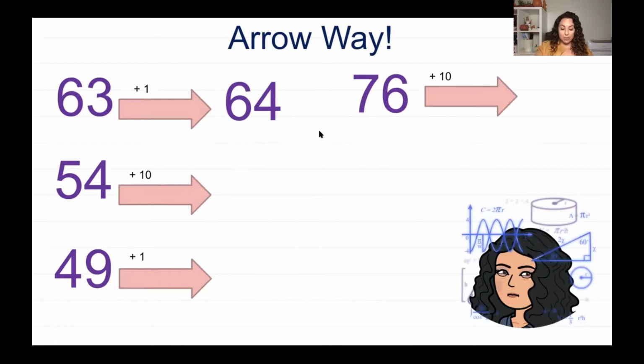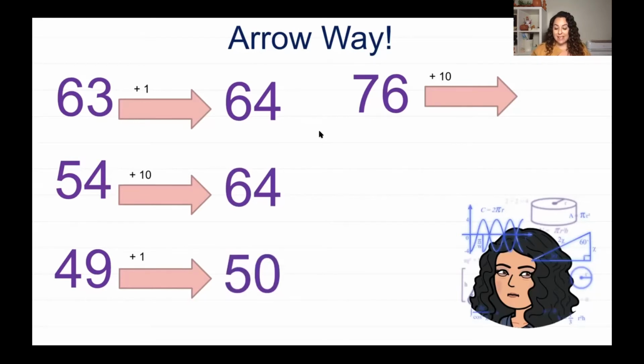Remember, I am going to just look at the number right here in my tens place. My 1s are going to stay the same, but my 10s are going to go up 1. So it's 64. Now you're probably noticing that I have two 64s on the screen. Well, because 64 is 1 more than 63, but 64 is also 10 more than 54. All right, 49 and 1 more. Think of when you're counting 49, 50. So that's our next arrow way. And then we have 76 plus 10, and that is 86.